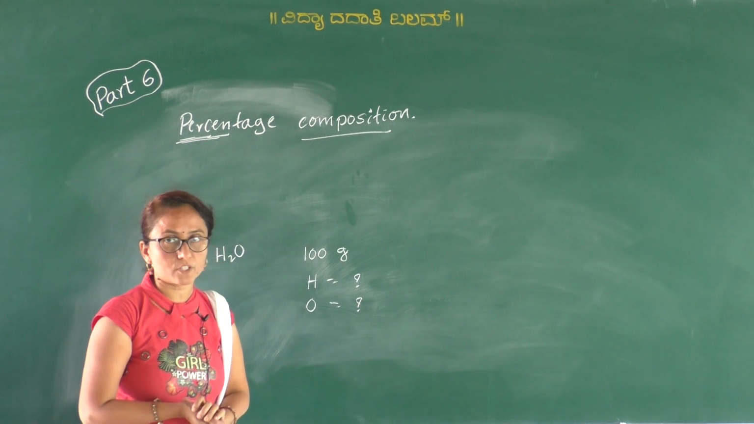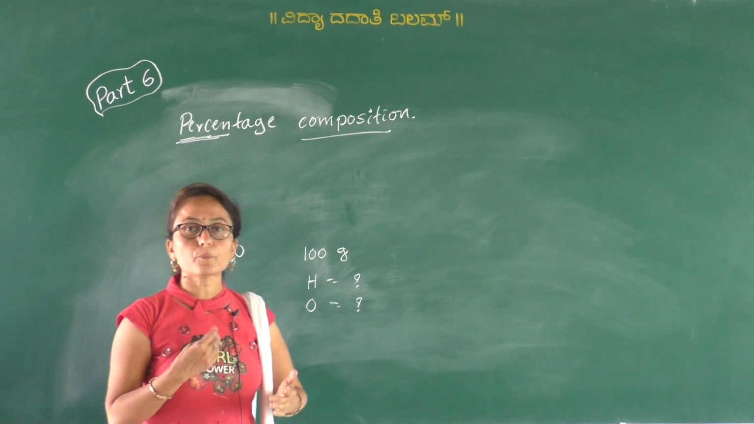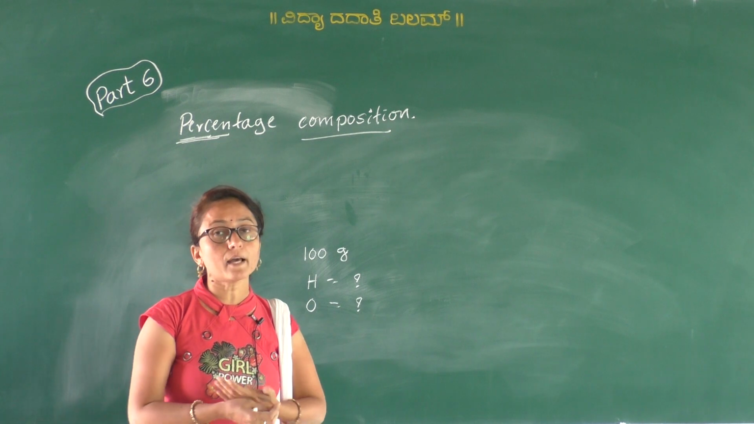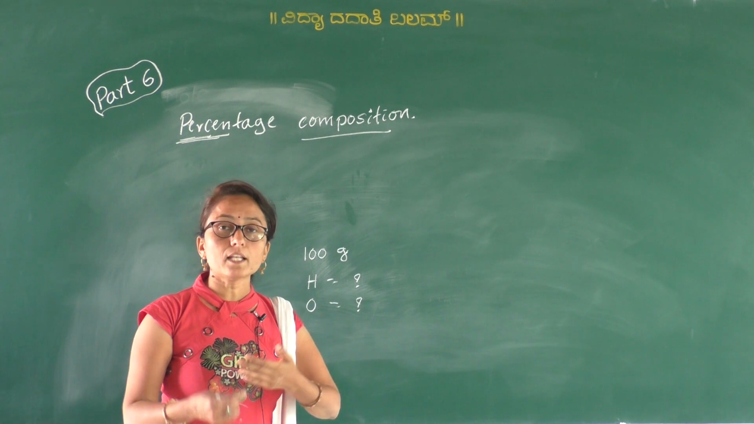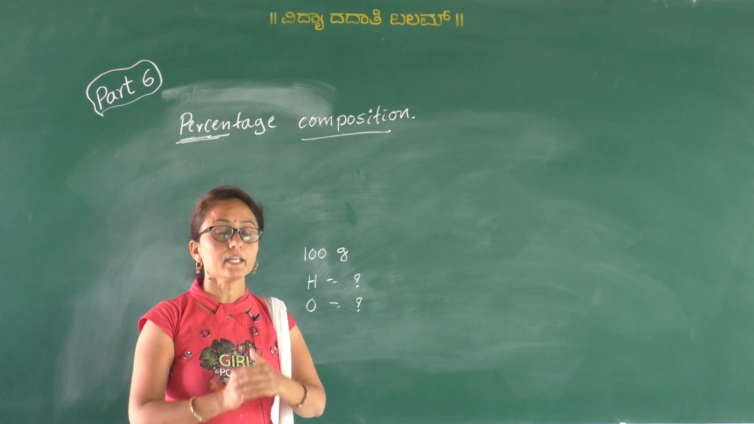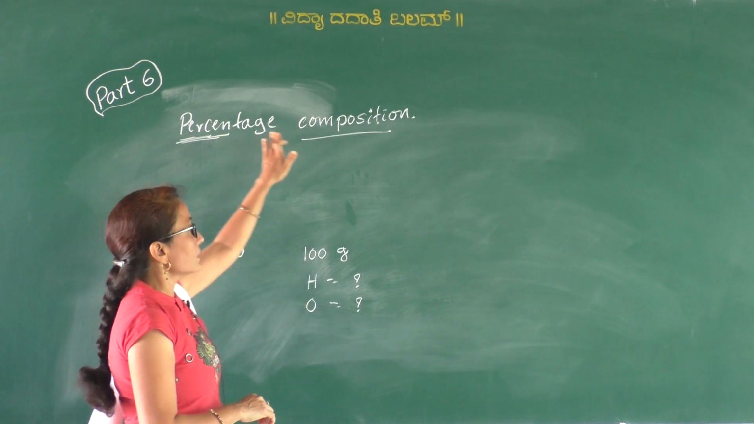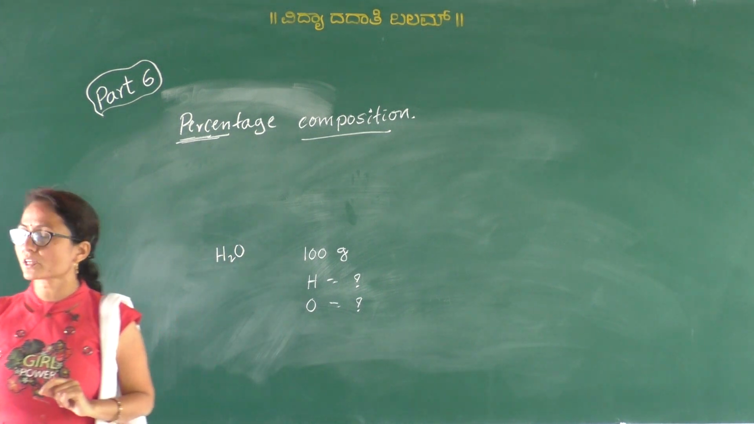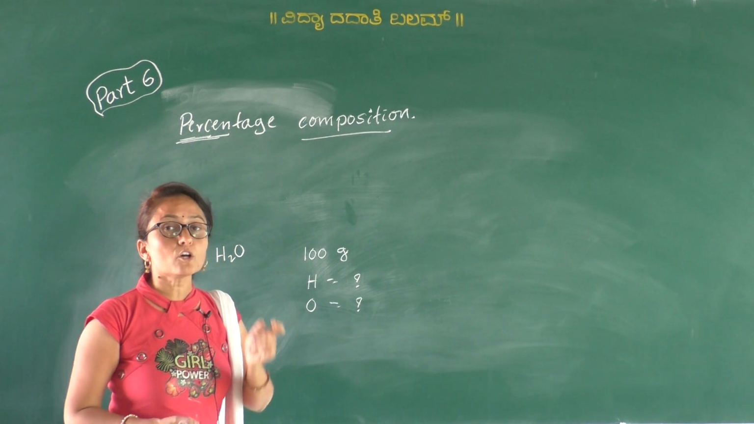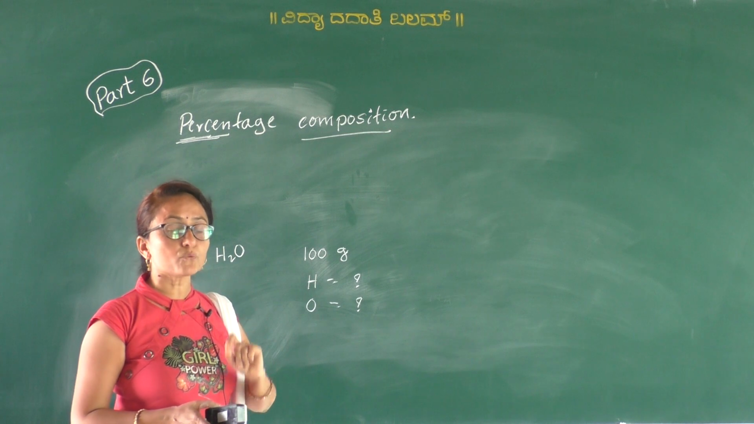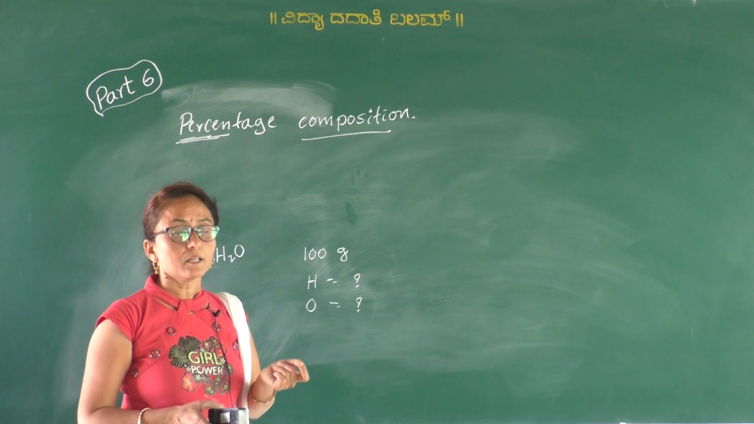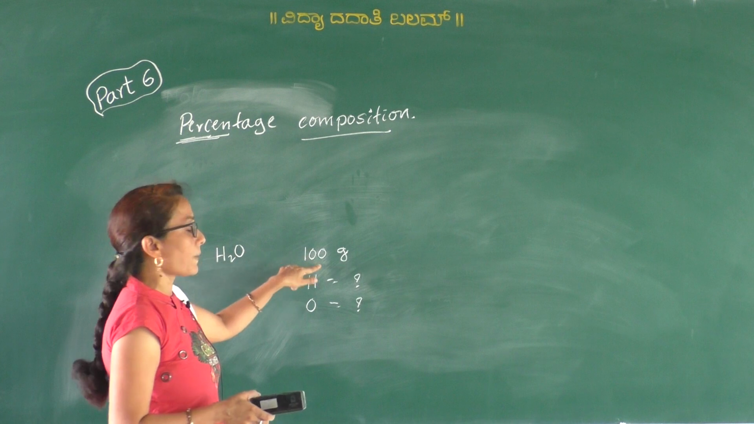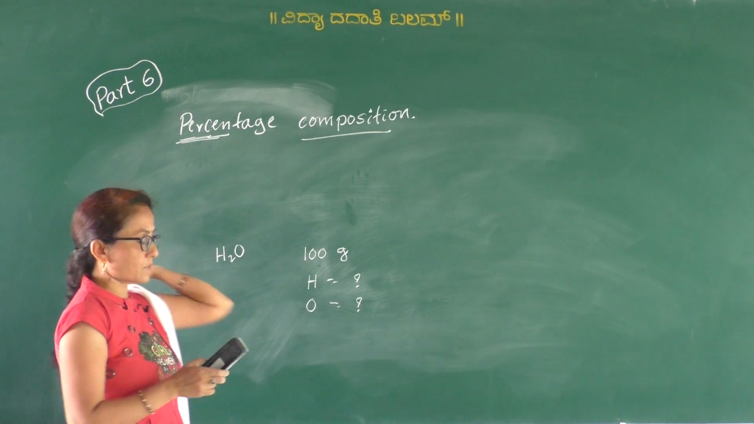Percentage composition. Okay. So whenever any compound is given, we ask what is the molecular formula. To find out the molecular formula, first we have to know the percentage composition. So thus the percentage composition is the number of parts by mass of various elements present in 100 parts by mass of the substance. Okay.